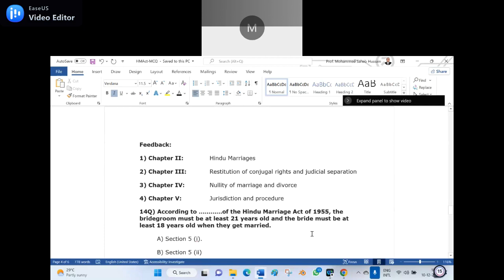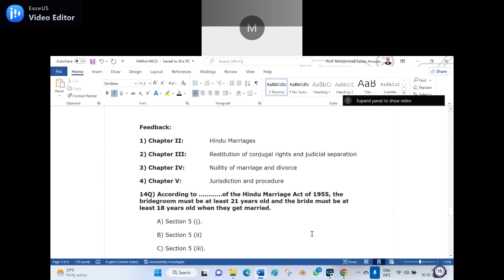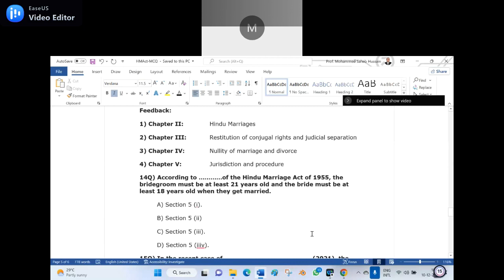14th question. According to Section ___ of the Hindu Marriage Act of 1955, the bridegroom must be at least 21 years old and the bride must be at least 18 years old when they get married. Which section says this? Section 5(1), Section 5(2), Section 5(3), or Section 5(4)?